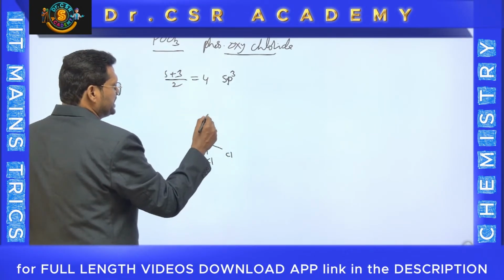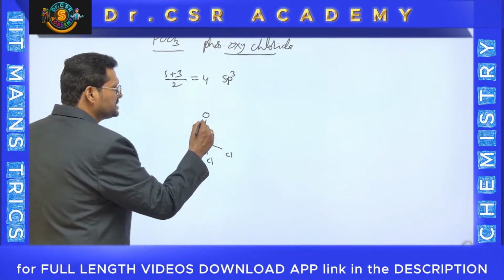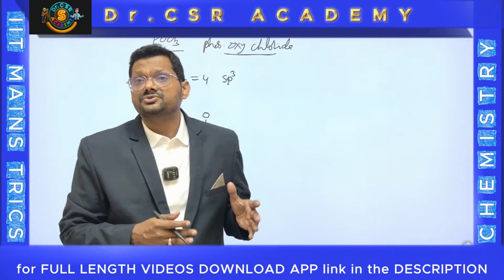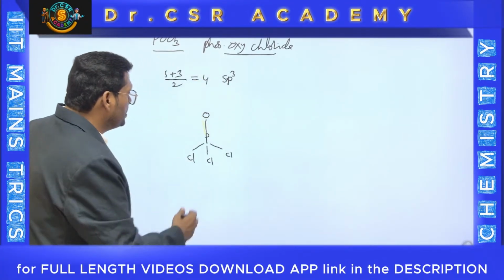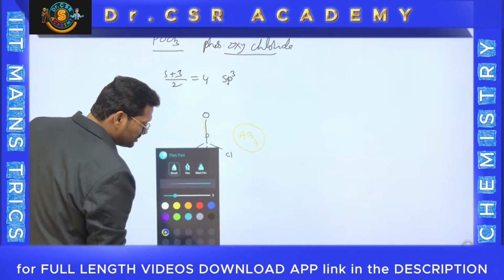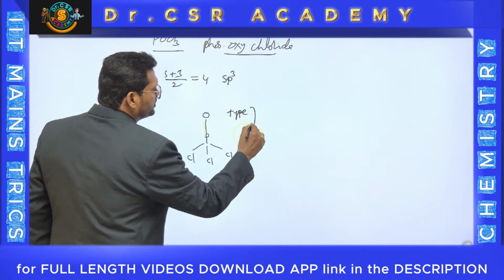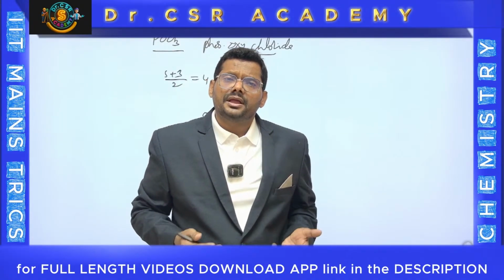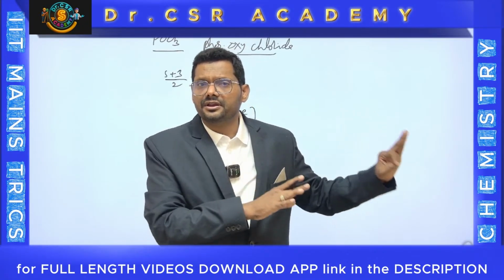There is 1 oxygen, yes, you can keep oxygen. But you know well that oxygen is divalent, so you can keep oxygen as a double bond. And don't count that pi bond as a bond pair, because we are counting the number of hybrid orbitals, which form only sigma bonds. Therefore, bond pairs are 4. It is an AB4 type molecule. I need not mention that when the type is AB4, it doesn't have a lone pair on the central atom, therefore geometry and shape are similar, which is called tetrahedral.